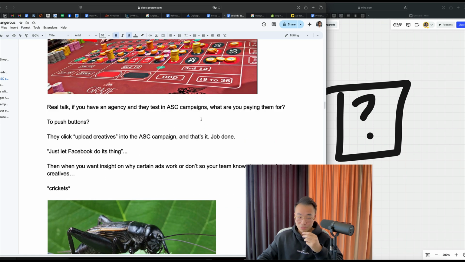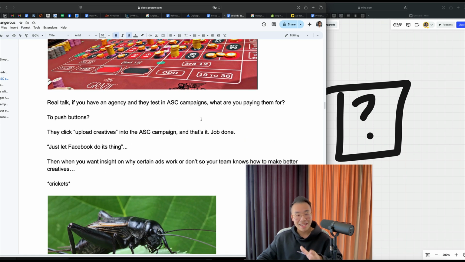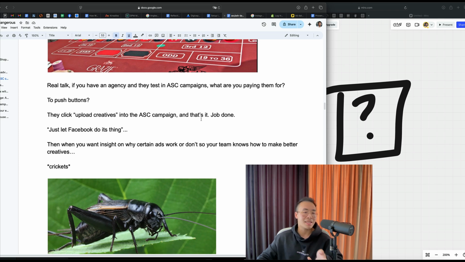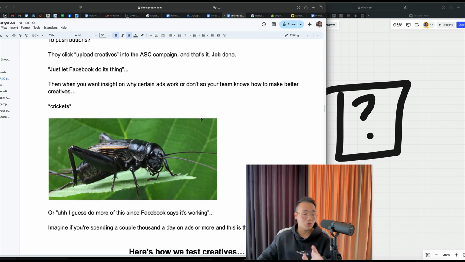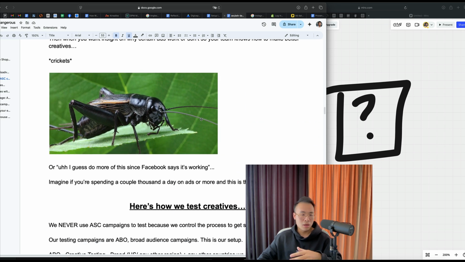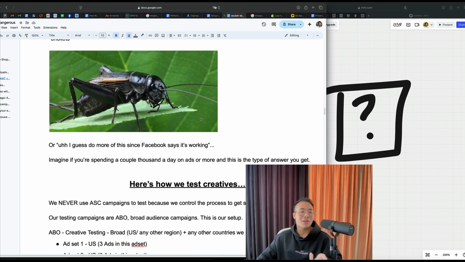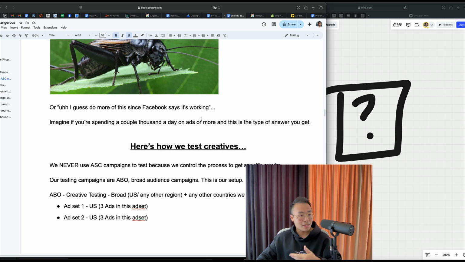Real talk though, if you have an agency and they test in ASC campaigns, what are you paying them for? To push buttons? They click upload creatives into the ASC campaign and that's it. Job's done. Just let Facebook do its thing, right? Then when you want insight on why certain ads work or don't, so your team knows how to make better creatives, there's crickets. Or, I guess do more of this since Facebook says it's working, right? Imagine you're spending a couple thousand dollars a day on ads or more, and this is the type of answer you get.